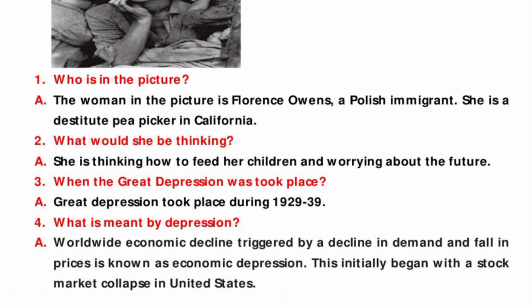Third question is, when did the Great Depression take place? Answer is, Great Depression took place during 1929 to 1939. Fourth question is, what is meant by depression, students? Answer is, a worldwide economic decline triggered by a decline in demand and fall in prices is known as economic depression. This initially began with a stock market collapse in United States.